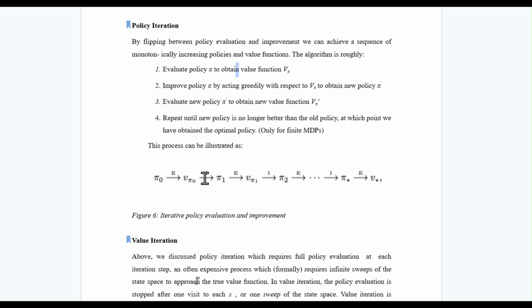And this is the equation of the policy iteration function. Starting from the initial policy, we obtain a new policy with respect to V pi when we act greedily, and so on up to infinity. So that is the diagram for iterative policy evaluation and improvement.